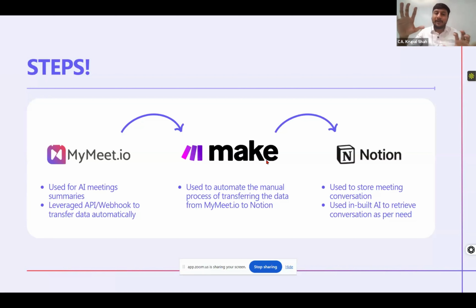It is used to automate the manual process of transferring the data from mymeet.io to Notion. And the third is Notion, an AI powered document management platform. This can also be used the other way as well, but for this, we have used it to store the meeting conversations, and used the inbuilt AI to retrieve the conversations as per need.